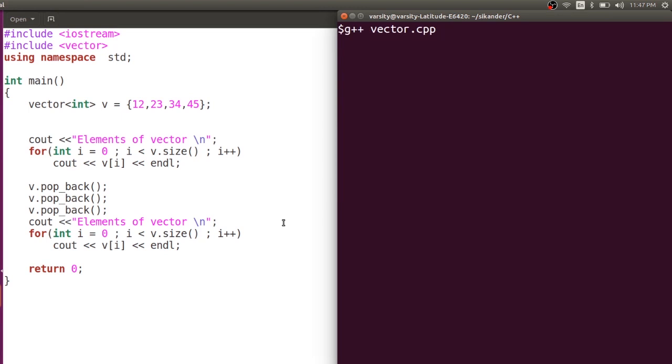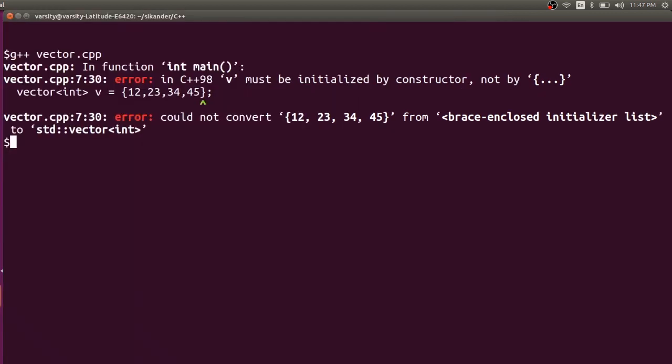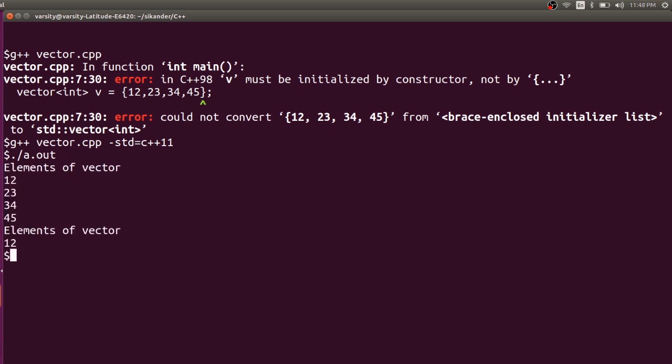Please do observe, I'm facing an error here telling that in C++98 it must be initialized by a constructor, not with the curly braces. Right, that's one thing. If you want, you can just give this error message. Okay, fine. Now, I said that it also works, but it works in C++11. You can just write that I want to work with C++11, and you can observe that this works perfectly fine, and whatever the 4 elements I've inserted, well and good.